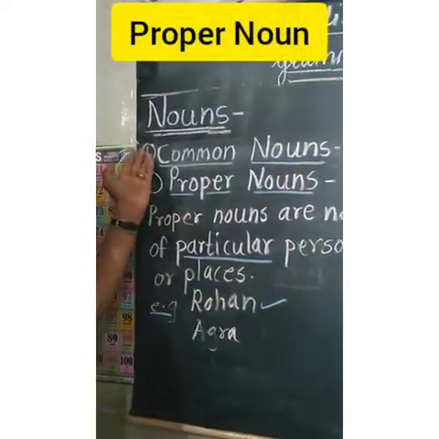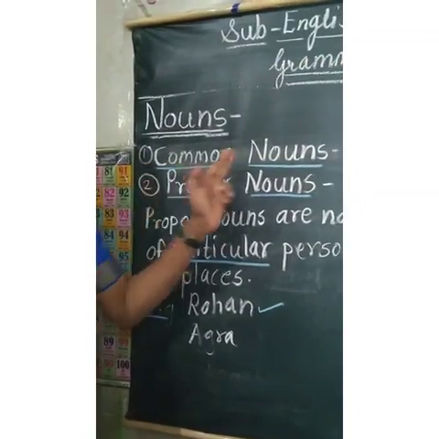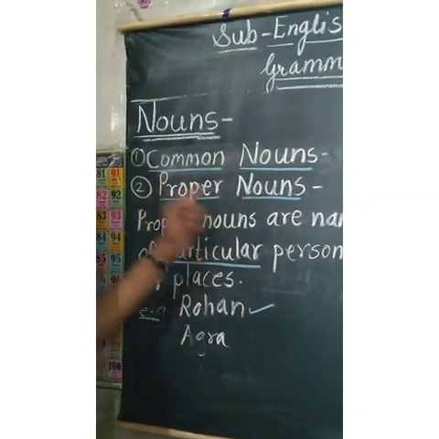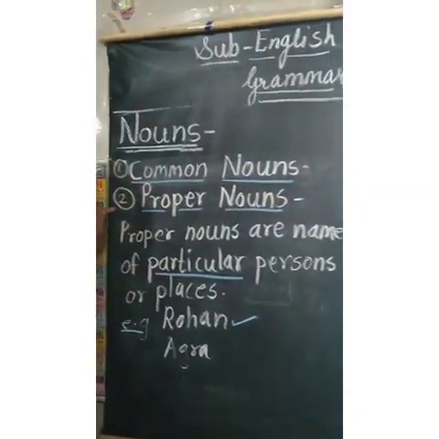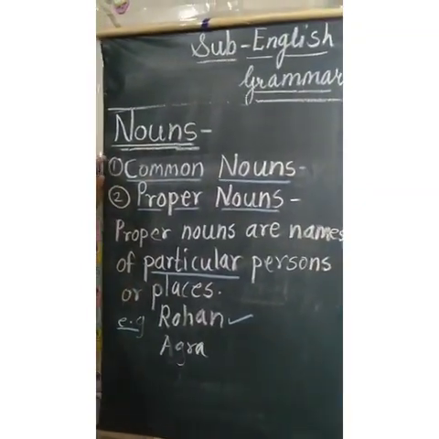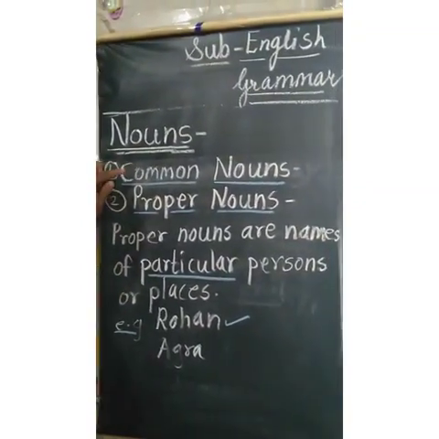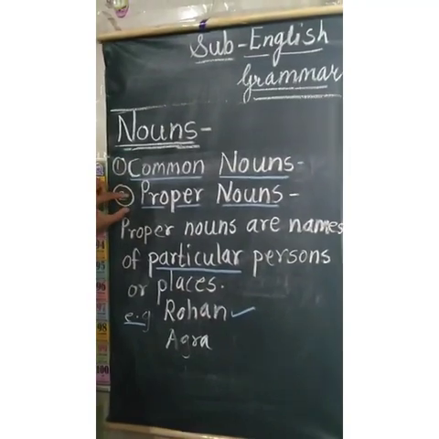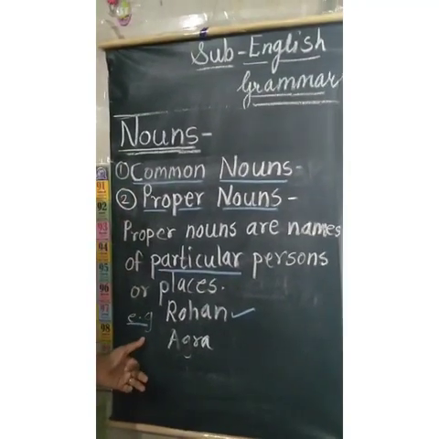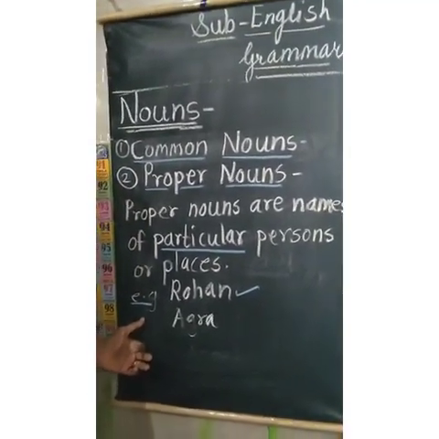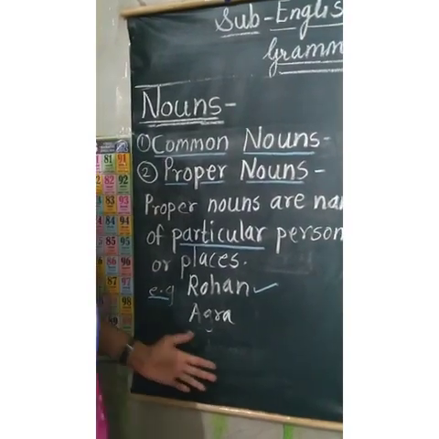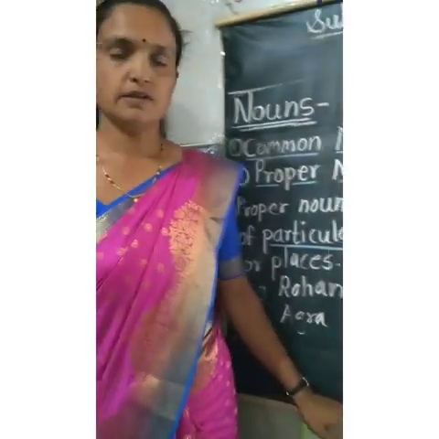So students, today we have learnt about common nouns and proper nouns, two types of nouns. So today what you have to do? You have to write the definition of common noun and proper noun with their examples. I will send you with this video what is today's homework. Did you understand? Okay. Thank you.